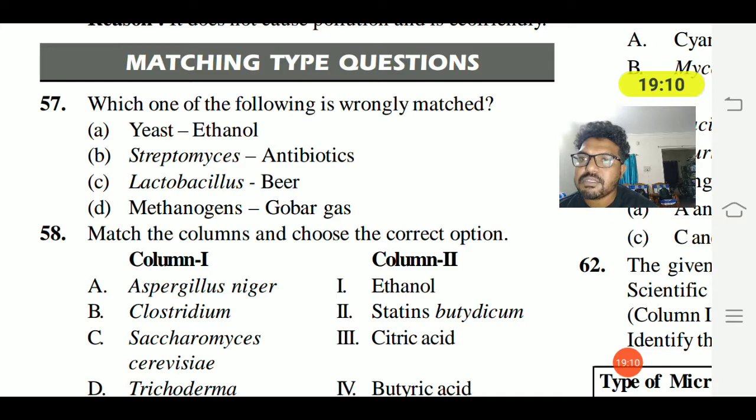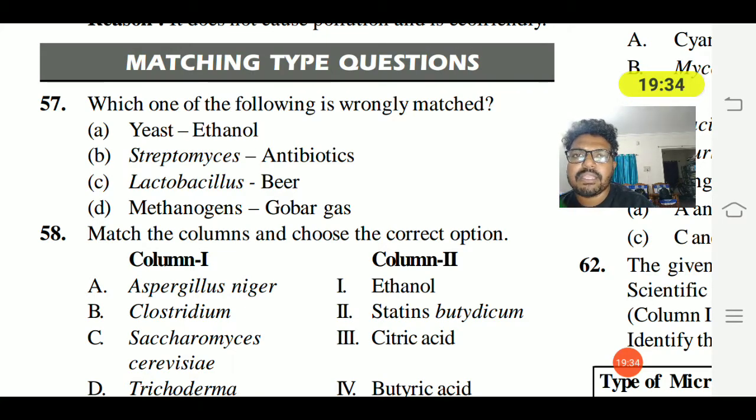Okay, so we came across match the following. 57th question. Which one of the following is wrongly matched? Yeast, ethanol, that is right. Streptomyces, antibiotics, that is also correctly matched. Lactobacillus, beer; methanogens and gobar gas.